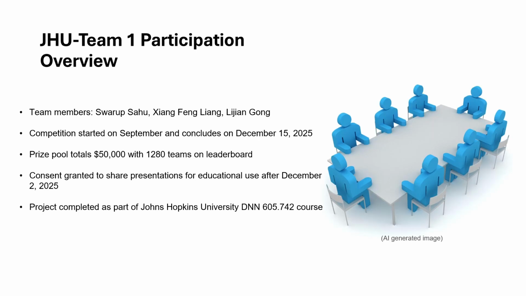First of all, I would like to start off by giving some background information about this project, as well as the competition itself. Our team is called JHU Team 1, with the team members I just mentioned. The competition runs from September to December, and it's a pretty major one. There is a 50,000 prize pool, with more than 1,200 teams from all around the world participating, which makes the leaderboard extremely competitive. I also want to mention that we have given consent for this presentation to be shared for any educational purpose after December 2nd.